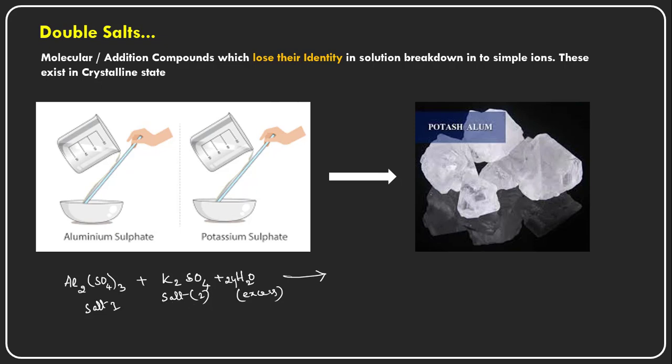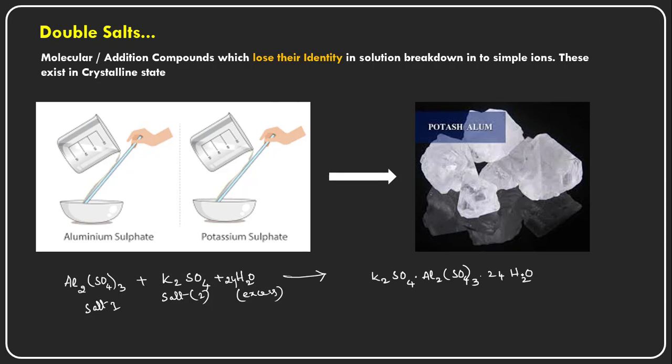When they are evaporated, they are converted into a crystalline compound, and this crystalline compound has the composition K2SO4.Al2(SO4)3.24H2O, that is, 24 water molecules.